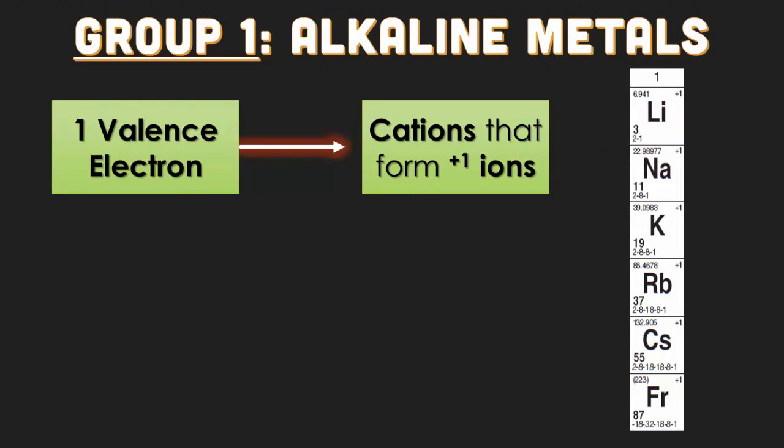So in our very first group on the periodic table, which is lithium, sodium, potassium, rubidium, cesium, and francium, they all have 1 valence electron. That means they form cations with a positive 1 charge.